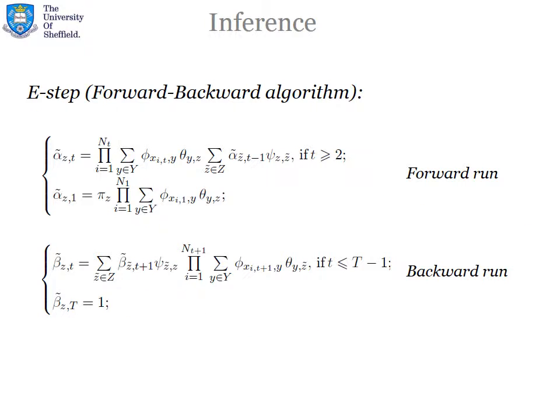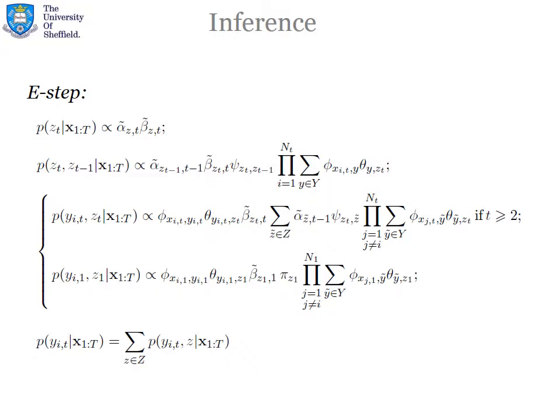As we have Markov dependencies in our model, the inference on the E step is similar to the Baum-Welch forward-backward algorithm. We introduce the additional variables alpha and beta. They can be efficiently calculated via the recursive formula by the forward and backward run. Having the values for alphas and betas and the current estimates of the model parameters, we can calculate the required posterior probabilities of the hidden variables. This finishes the E step.